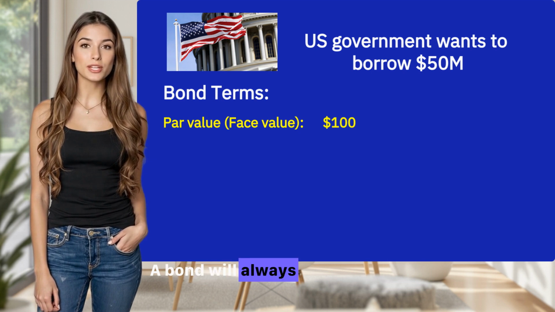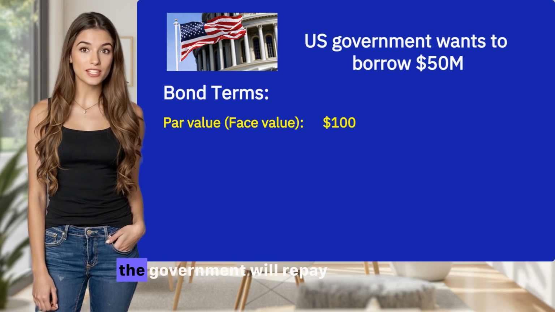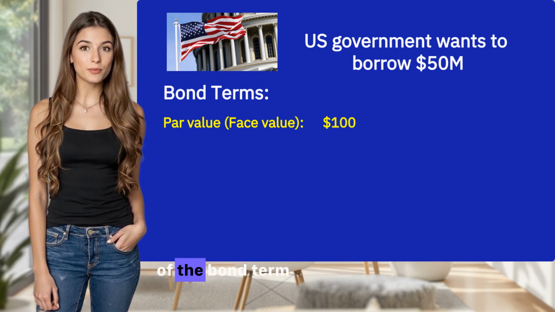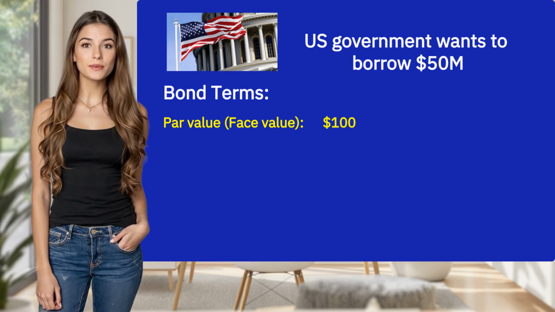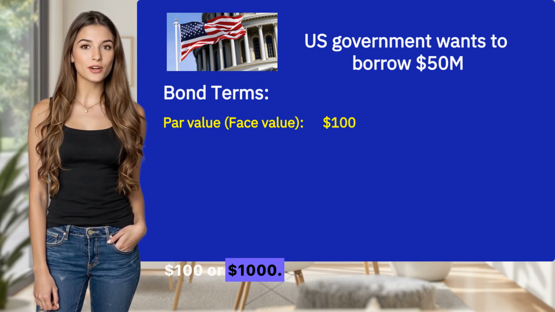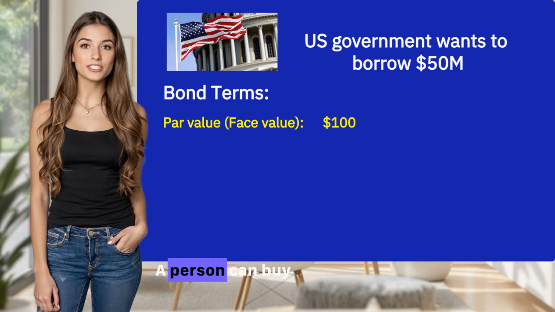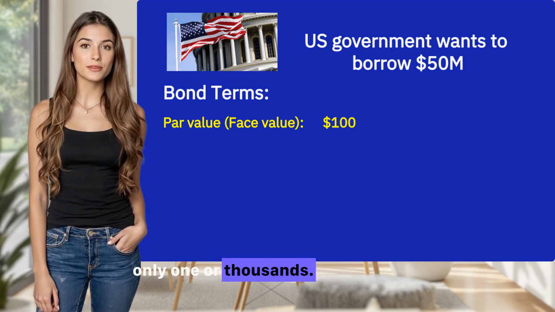A bond will always clearly state its par value, also called face value. This is equal to the principal amount that the government will repay you at the end of the bond term or maturity date. It's usually an easy number to remember, like $100 or $1,000. So a number of these will be issued so they can reach the $50 million they want to raise. A person can buy only one or thousands.